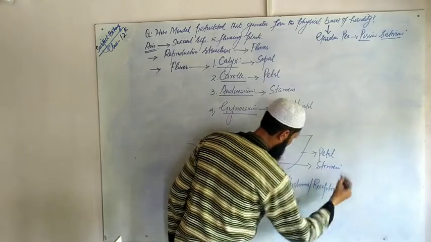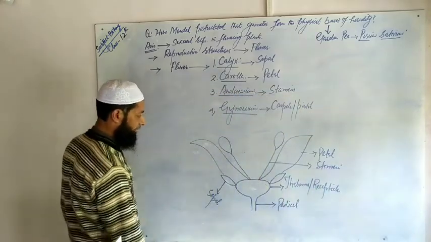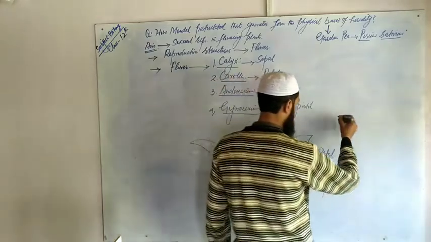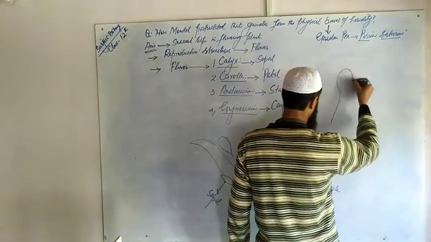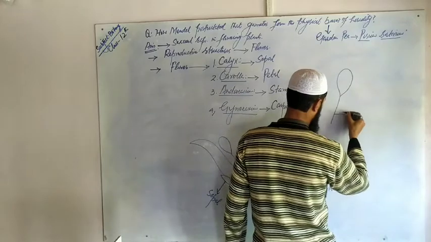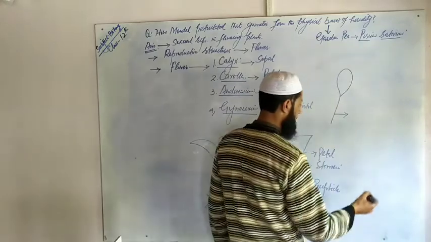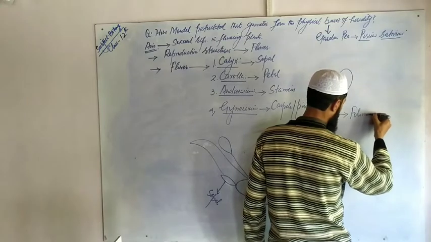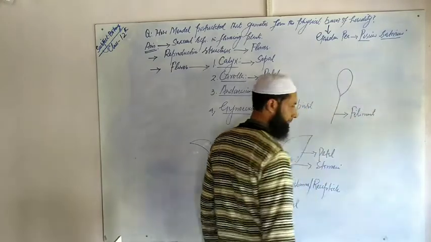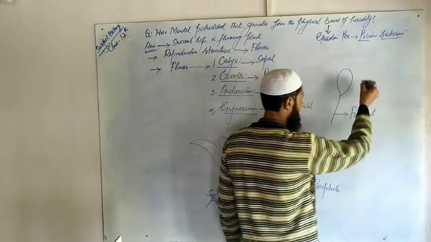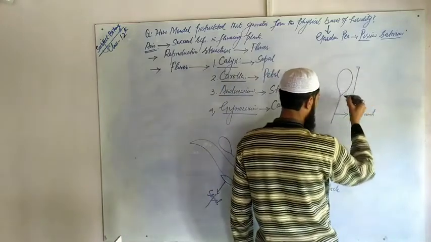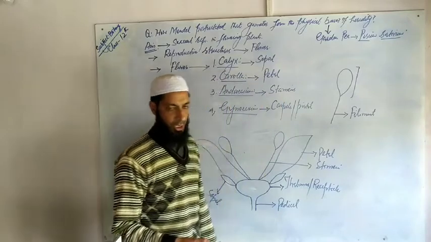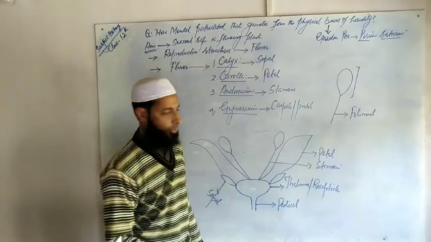Stamen, S-T-A-M-E-N. This stamen has two parts. The first is a stalk called the filament. And it has a lobed structure, usually bilobed, except in Malvaceae where it is single lobed.